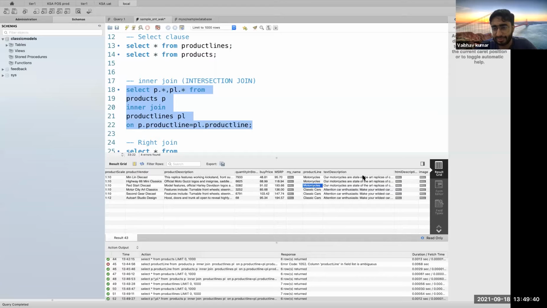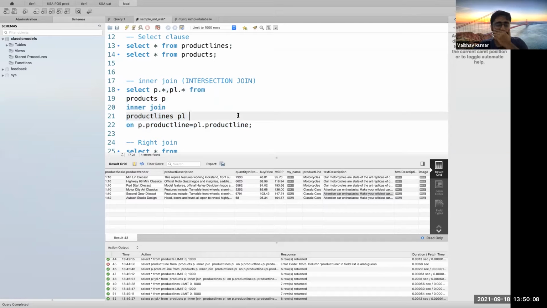If there was no match, we would have got a null here, similar to this column. So this is how an inner join separates itself from a left join or a right join. This is the major difference between an inner, left and right join.